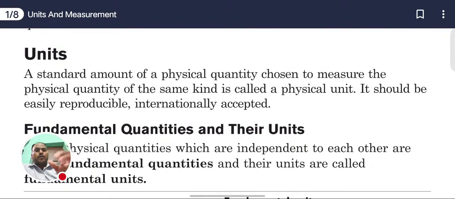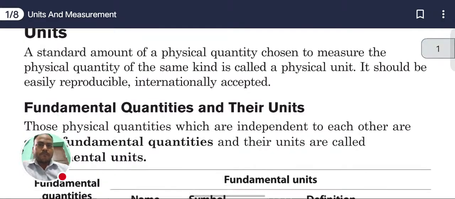If we measure 1 kg of rice in India, we can measure 1 kg of rice in Dubai conveniently. So we have accepted the SI unit system internationally.